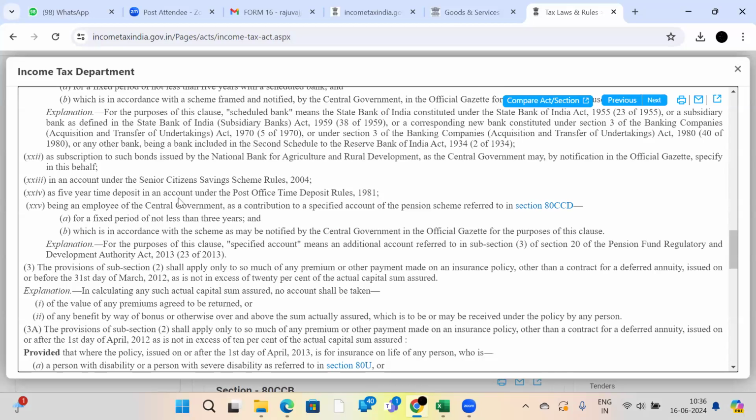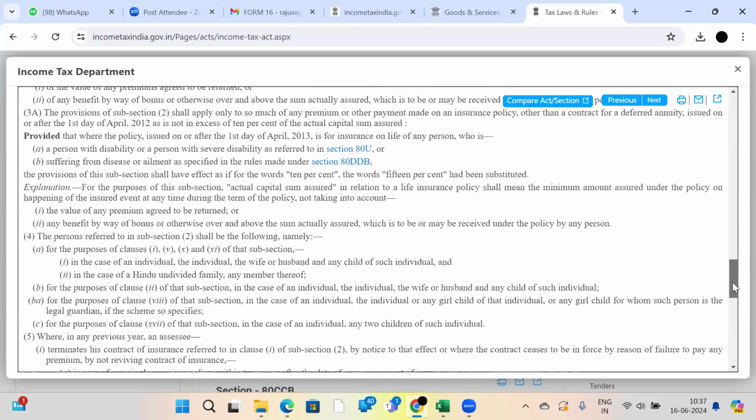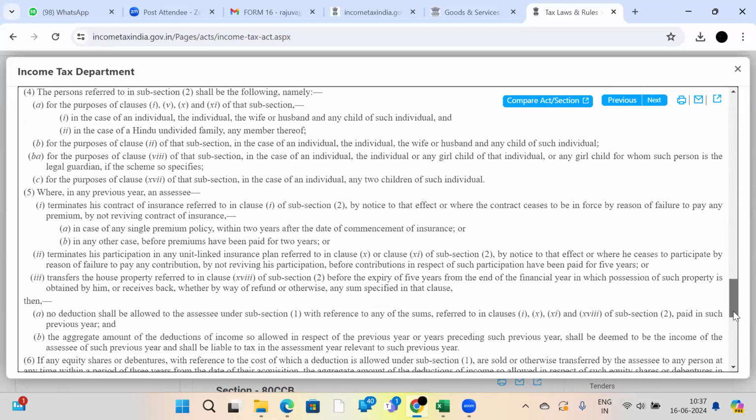A 5-year time deposit in an account under the Post Office Time Deposit Rules 1981. If you visit the post office and ask them, I want to make a one-time deposit and it should be eligible for my tax deduction, they will explain to you. See, like this, you will get each and everything. This is the exhaustive list.